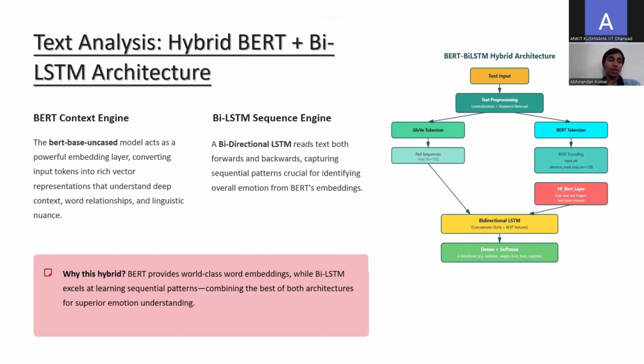Now we see how the text analyzer works. Our text analyzer uses a hybrid deep learning model, which is a combination of BERT and Bi-LSTM. BERT captures the deep conceptual meaning of words, and Bi-LSTM reads the text both forward and backward to understand the emotion sequence. Combining these two gives us the strength of both conceptual understanding and sequential pattern learning.